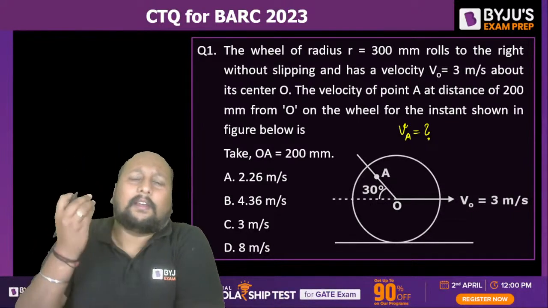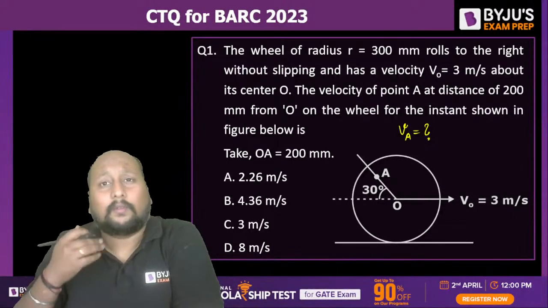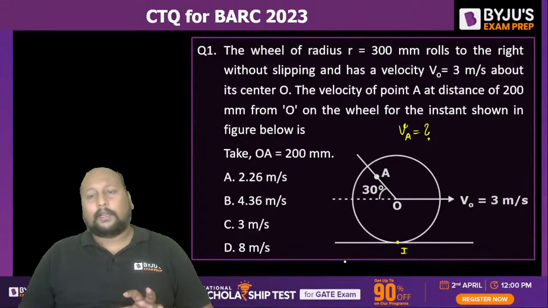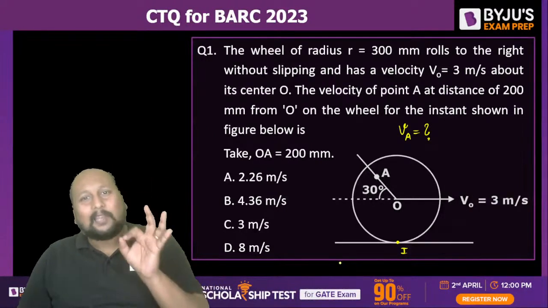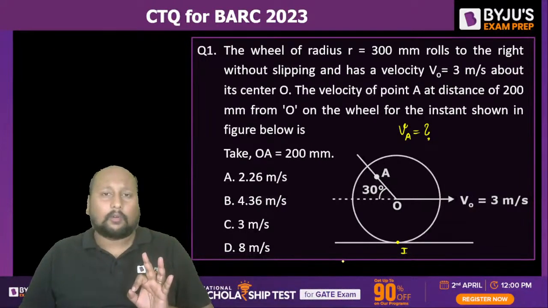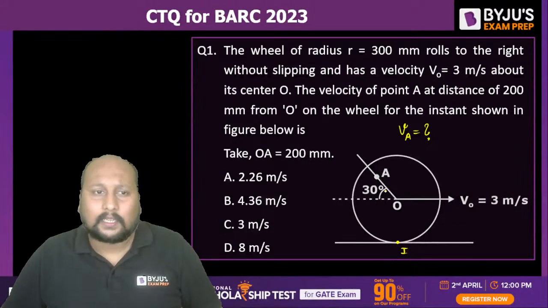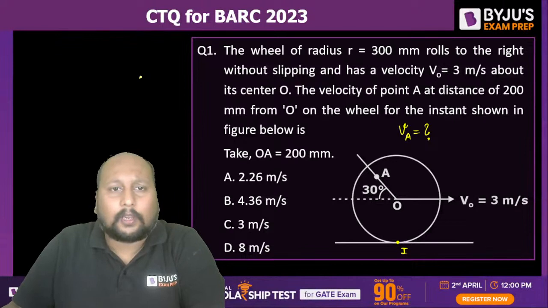Now we know that whenever there's a pure rolling motion, that means rolling without slip, the instantaneous center will be located at the point of contact. Let's say this is I. If I want to calculate the velocity at any point on the roller, you just have to measure that point from the instantaneous center. So this is point O, this is point A.